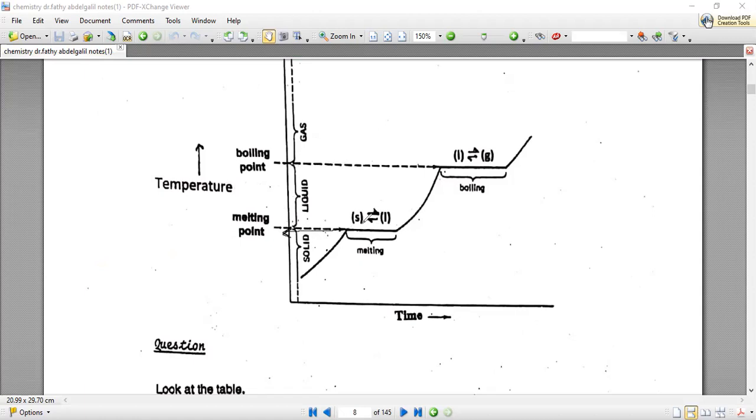But if the substance was impure, we will find the melting point like this. Yes, the melting starts at a certain point, and by the end of the melting, we are having another temperature. That means that during the melting process, there is a range of temperatures.